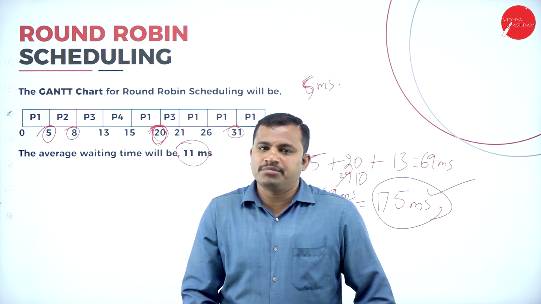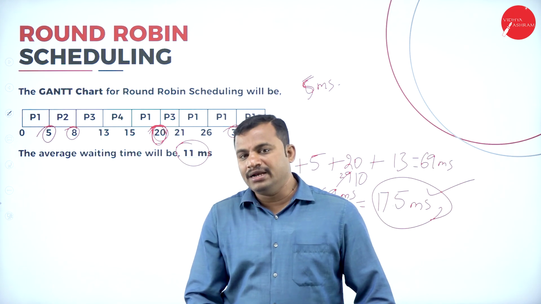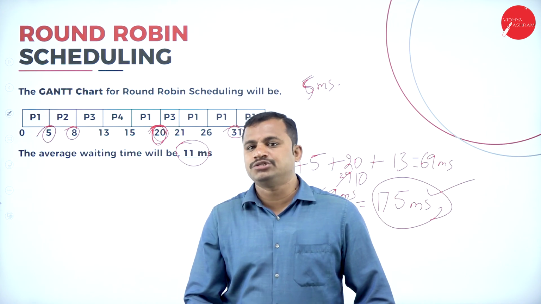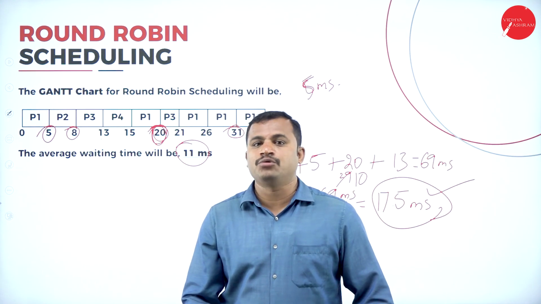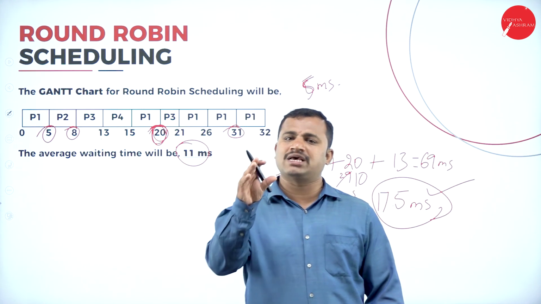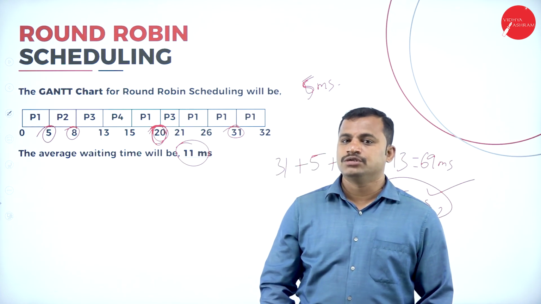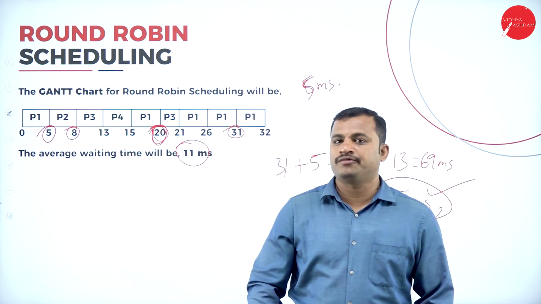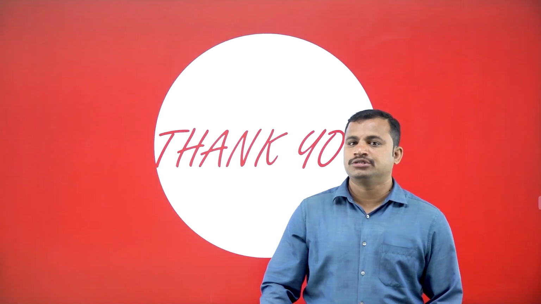I will give you more examples on the first come first serve CPU scheduling algorithm, then on the priority scheduling algorithm, then on shortest job first, preemptive shortest job first scheduling algorithm, then on the non-preemptive CPU scheduling algorithm, and finally the round robin CPU scheduling algorithm. At least I'll give 5 questions from each of these scheduling algorithms, so that it becomes a practice for you to complete the process of scheduling algorithms very neatly. Thank you very much. Thank you one and all.